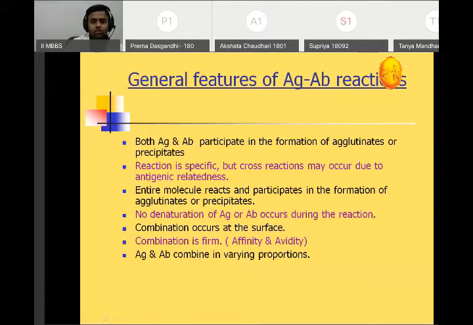So what are all the general features of antigen-antibody reaction? Both antigen and antibody participate in the formation of agglutinate or a precipitate. Okay, it is not that only antibody will be there and the reaction happens. Both antigen and antibody have a role in this. Reaction is specific, but cross reactions may occur due to antigenic relatedness. Okay, this is one very important statement.